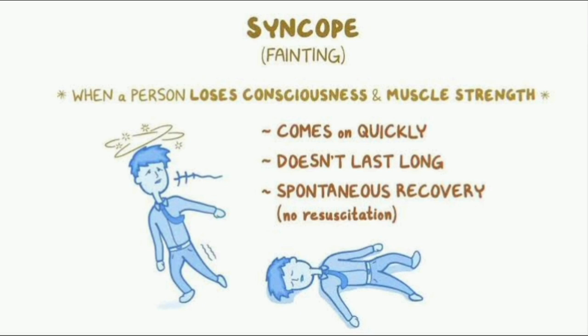And the syncope definition I already told. How can we differentiate between seizure and syncope? In seizure there is a post-ictal phase, rigid posture, and incontinence. In syncope there is no post-ictal phase, no rigid posture and no incontinence. Pre-syncope symptoms include a sense that one is about to pass out, pallor, dizziness, nausea, sweating, and loss of consciousness lasting less than 1 minute. The duration is very important in syncope: less than 1 minute.